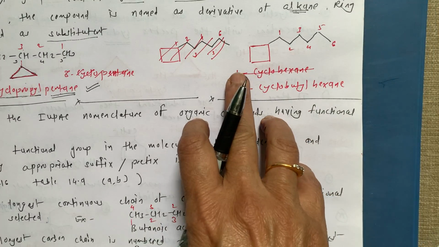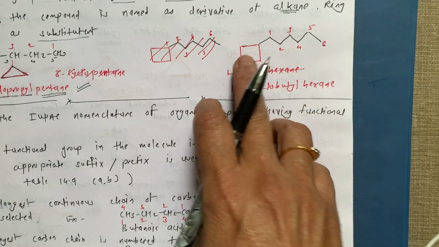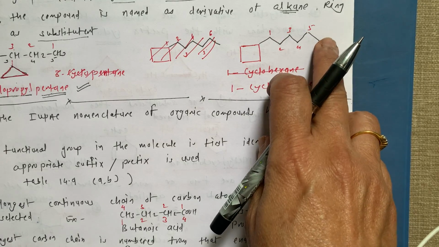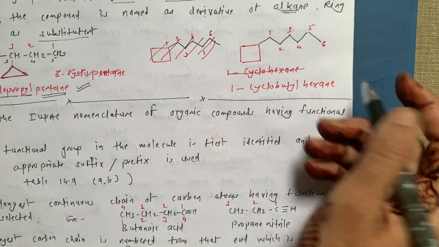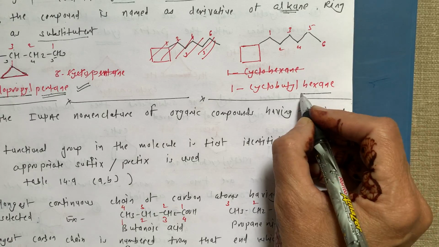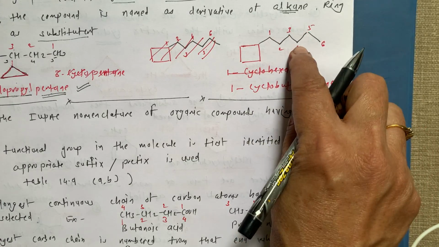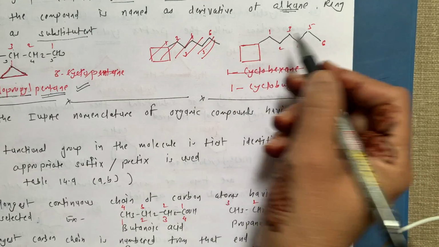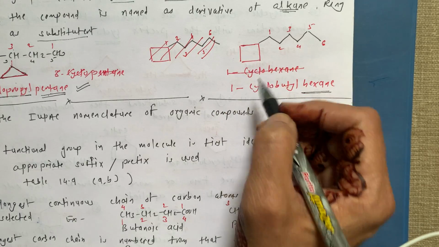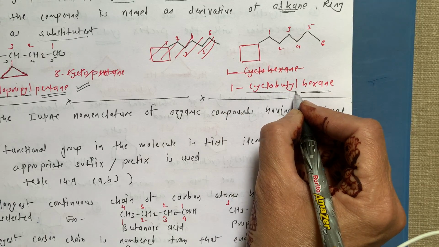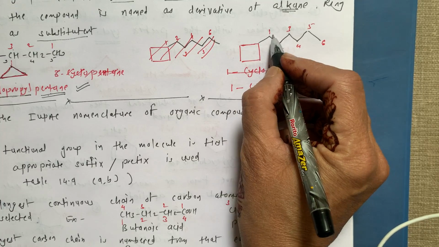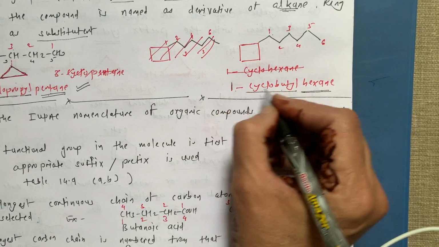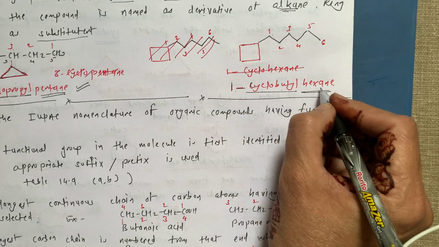Now see another example. This is the cyclic substituent and this is the chain of 6 carbons. These 6 carbons are more than these 4. That's why this is the derivative of hexane: 1, 2, 3, 4, 5, 6, derivative of hexane, and here it is the cyclobutane ring. So it is a substituent. So this is cyclobutyl and it is attached to the number 1 carbon. So this is 1-cyclobutylhexane.